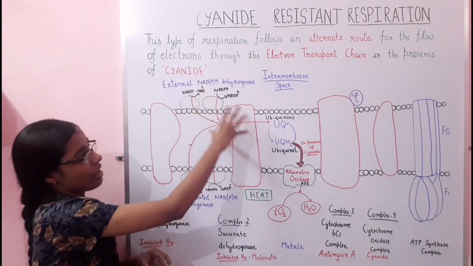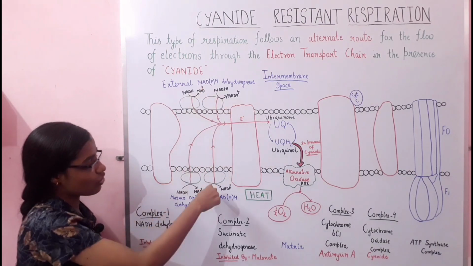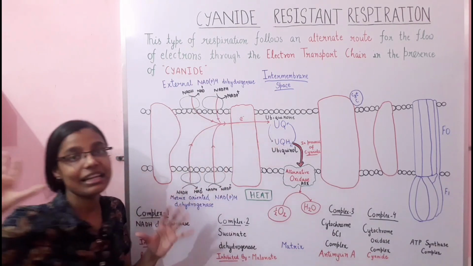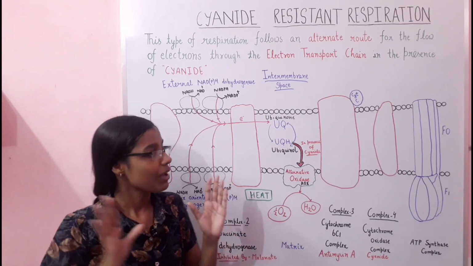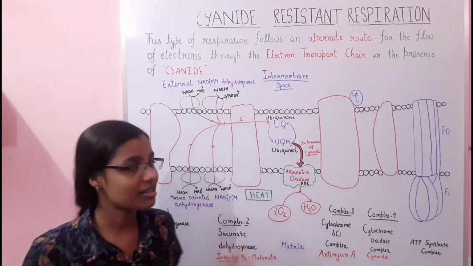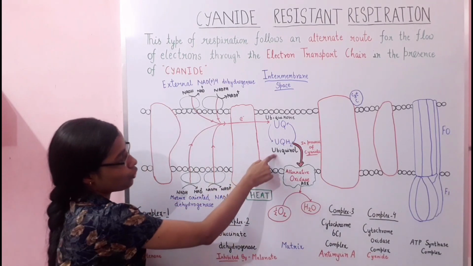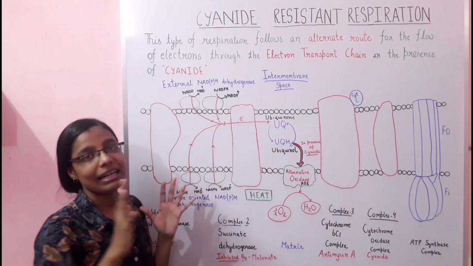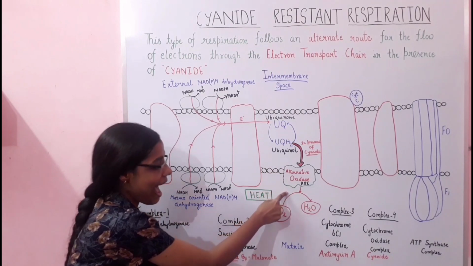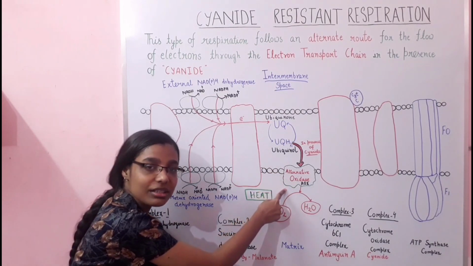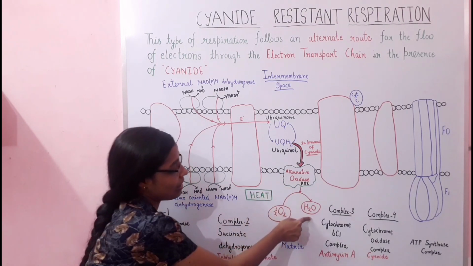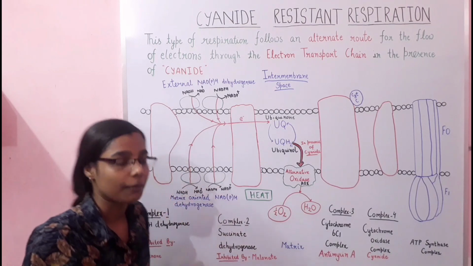The electrons from the oxidation of NADH and NADPH are transferred directly to ubiquinone. As complex 4 is also blocked, the ubiquinol will ultimately transfer its electrons to the alternative oxidase, and the alternative oxidase will transfer the electrons to oxygen, which will ultimately lead to the formation of water.